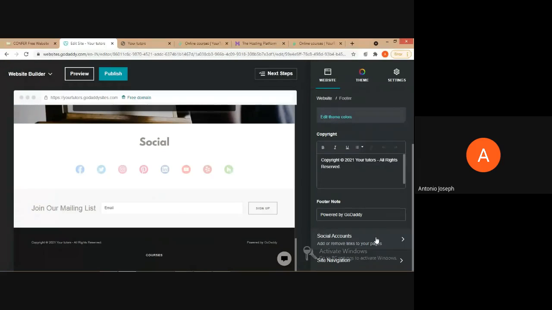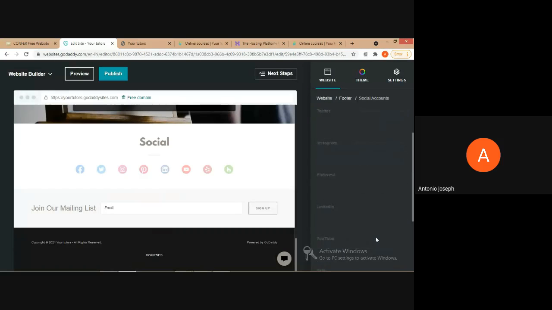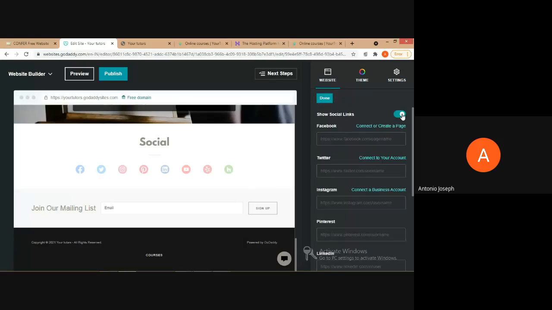Then details of the social accounts can be provided if you have an Instagram page or YouTube or Facebook, Pinterest, etc. We can provide the details in the footer. So just click on show social links, so that you can provide the details of all these pages that we have.